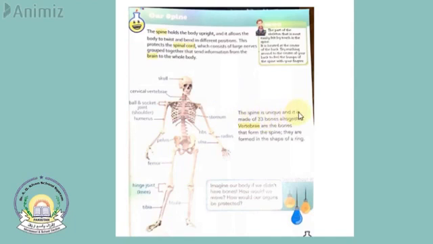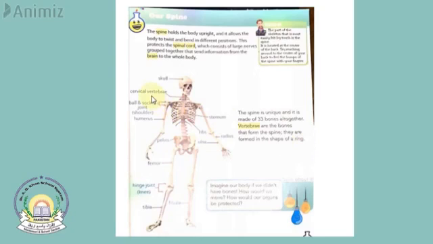The spine is unique and is made up of 33 bones altogether. So 33 bones altogether make up the whole spine. Vertebrae are the bones that form the spine. They are formed in the shape of a ring.